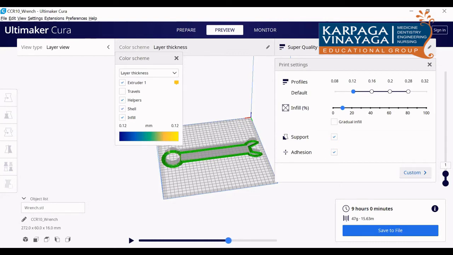Now you see, first it is printing the outer shell, the wall. Then only is it going for the infill. Once the wall is created, you can now see it is going for infill. So this is the first layer. Similarly, if you want the simulation for some other in-between layer also, you can see. First it prints the outside wall, then it goes for the infill.